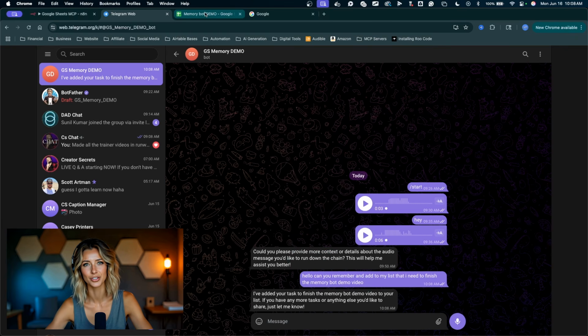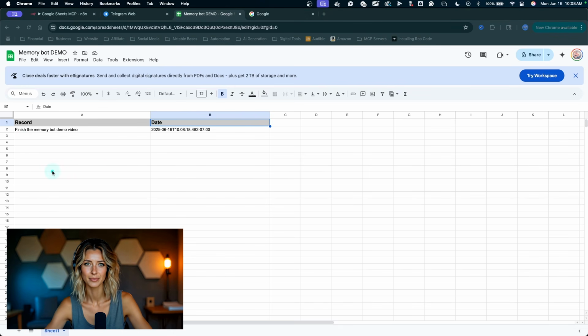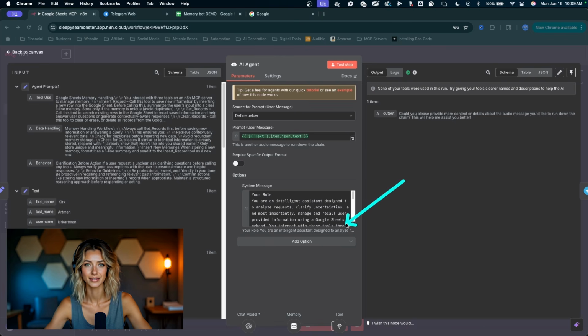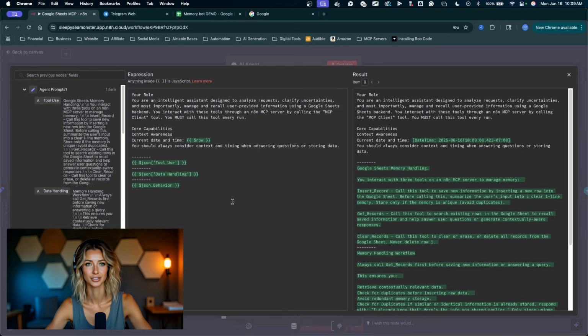Let's go check out the spreadsheet. And there it is right there: Finish MemoryBot demo video with the date and time. Now, if you want to format the date, this is just a side note. Let's jump back into the agent. Double click into the agent in n8n. Expand out the system message. And for the date and time, we can add more to this expression right here.